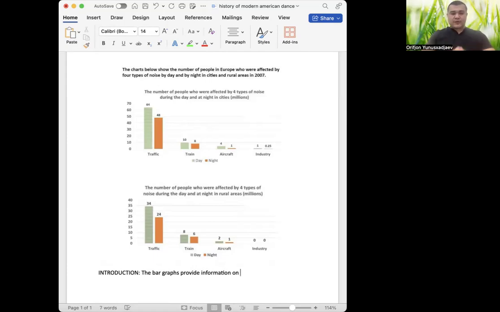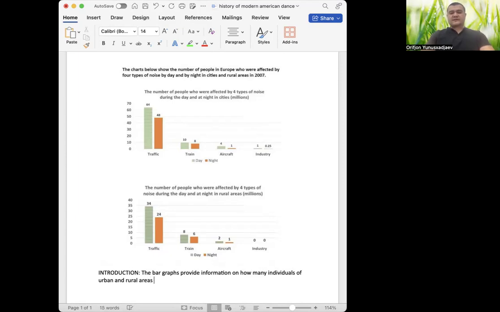Now, there is a problem with most students who often mistakenly mix up the word number with quantity or amount. So let me explain something here. Number is used with countable nouns. Amount is used with uncountable nouns, and quantity is used with things, both countable and uncountable. So I'm not going to write the word amount instead of the word number. Usually when I see the word number, I change it into how many. How many who? Individuals, of urban and rural areas, right?